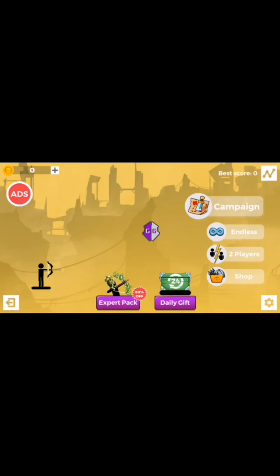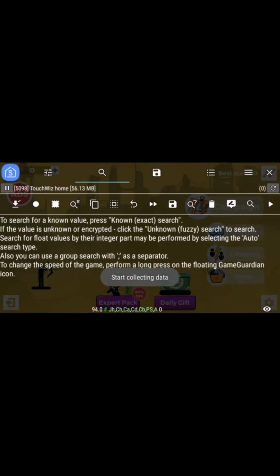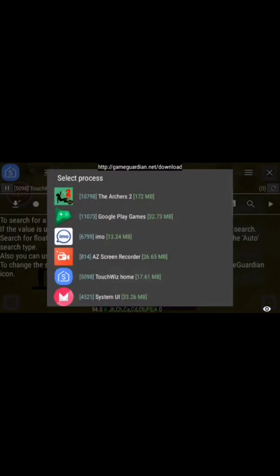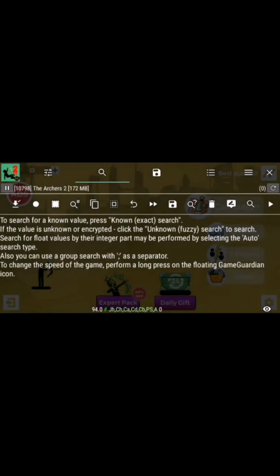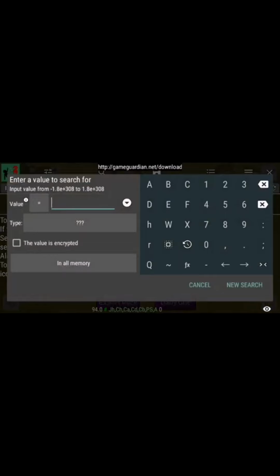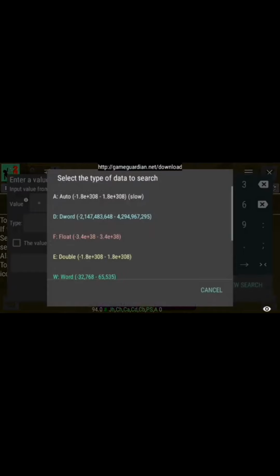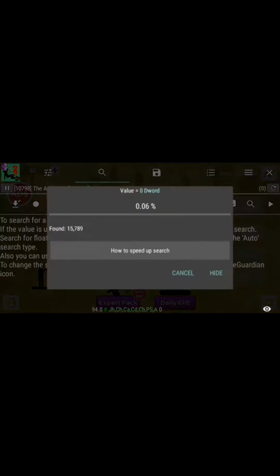As you can see, my actual value is 0 right now. So I have to launch Game Guardian and I have to select the process, Archers 2. Now I have to go in the search bar and enter the exact value 0. And you can see a lot of hacking methods. So the most common hacking method is dword. So select dword.